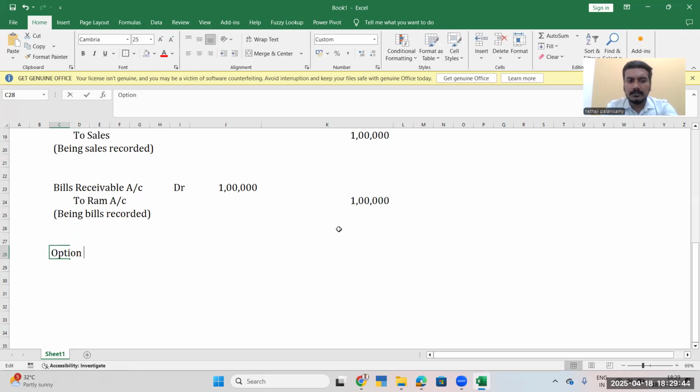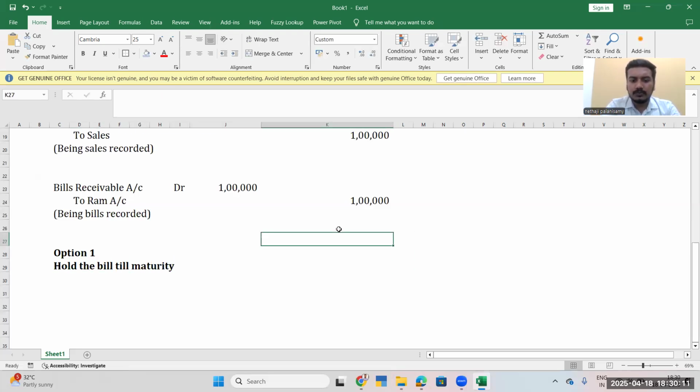Option 1. He can hold the bill till maturity. In the third month, we will go and ask Ram, you have promised me to pay the amount, will you pay? In this scenario, we will be holding the bill till the maturity. Okay, hold the bill till maturity.